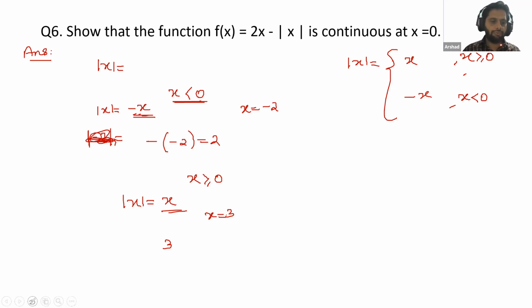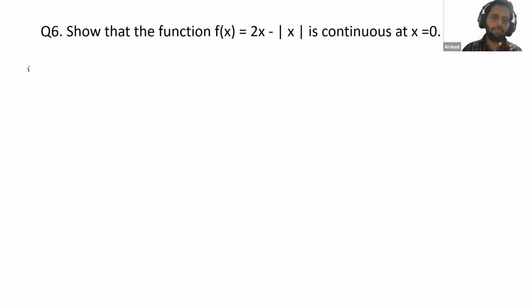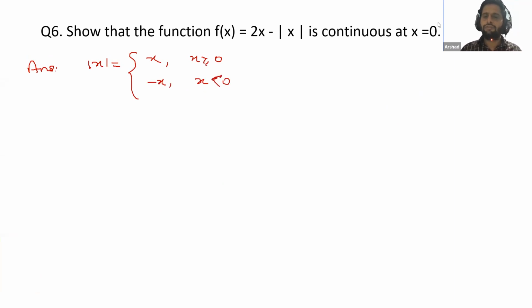So just note down this: what is a modulus? First of all, we will define modulus. Modulus of x is equal to x when x is greater than or equal to 0, and minus x when x is less than 0. Okay, so we have defined this modulus.